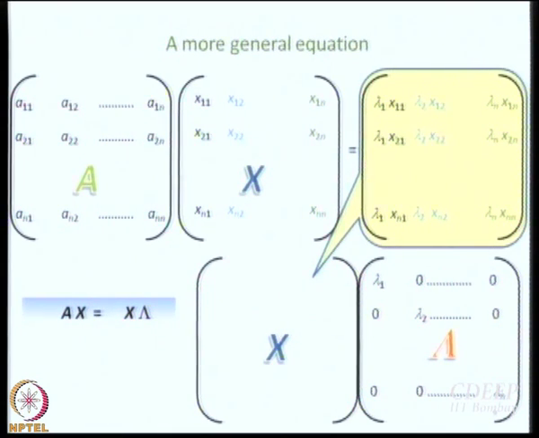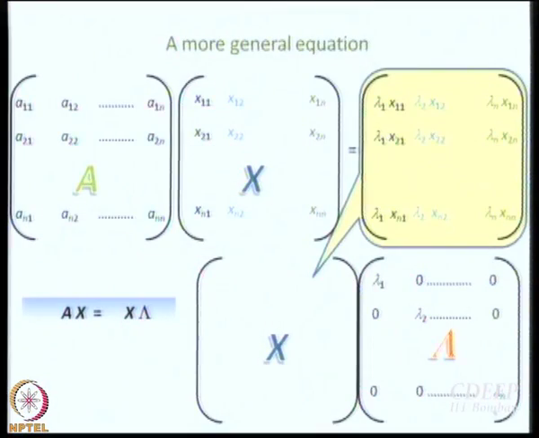Okay, we like to work with square matrices all the time because they are very easy to handle. Okay, fine. Now, let us see if we can make it a little more simpler. I have Ax equal to x lambda. So, see, if I left multiply by x inverse, what will happen? On right hand side I will have only lambda. What will I have on the left hand side?